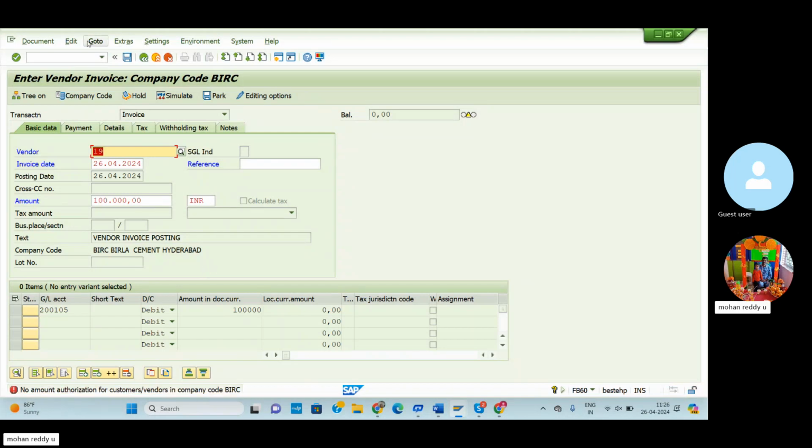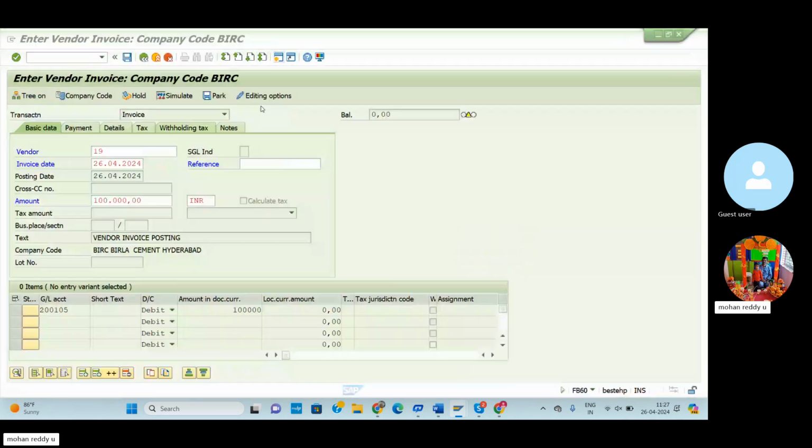So here we can check that at the time of this document entry posting, a number of errors may be displayed. Let me explain how we can solve each and every error. These errors are also very important. At the time of real entry, these types of errors will arise. So please observe carefully, then only you can resolve these errors in real time also. Now click on the new screen.